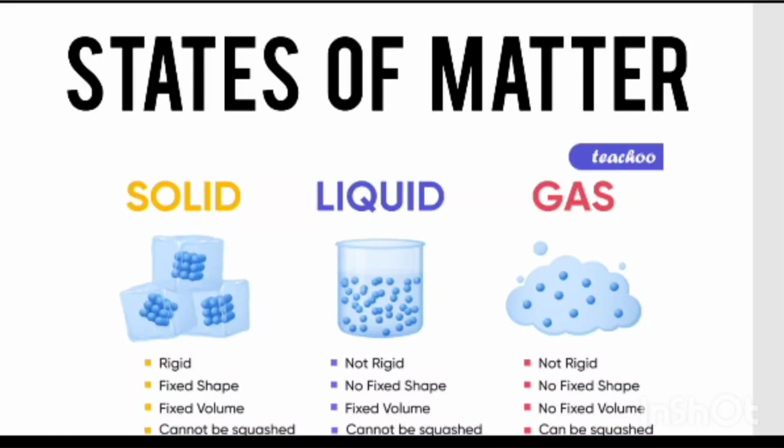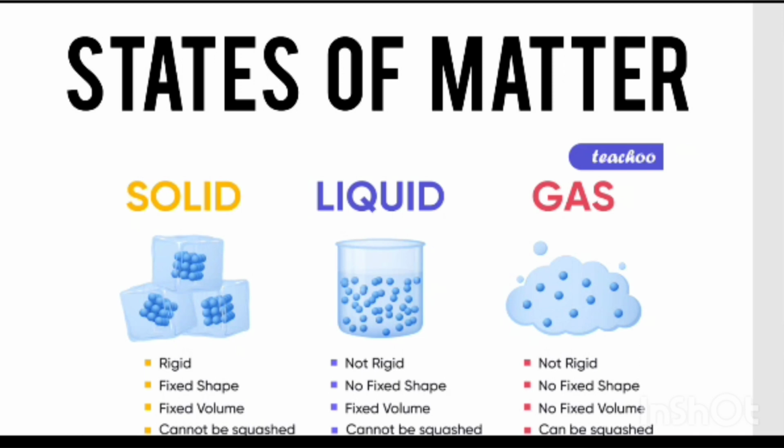So here today we are going to study about states of matter. Basically we have three states of matter: solid, liquid and gas. If I asked you now, mobile, for example, which state does it belong to, you can easily answer solid. But the perfect definition for solid can be answered by only few of you, right? So let us see the perfect definition.